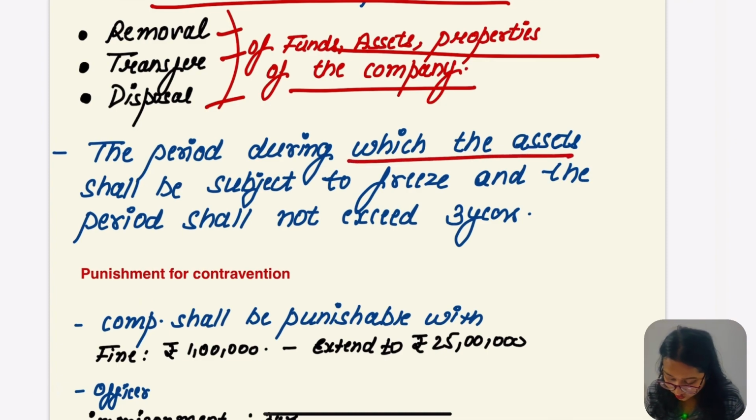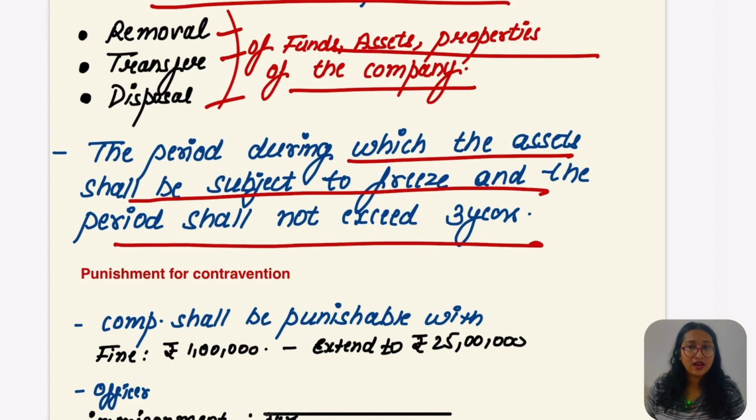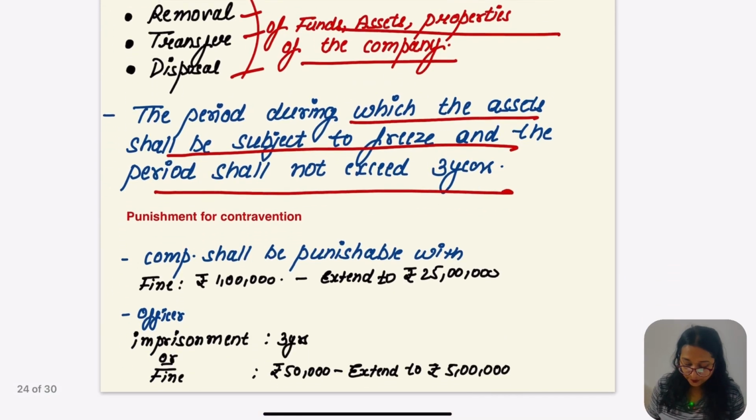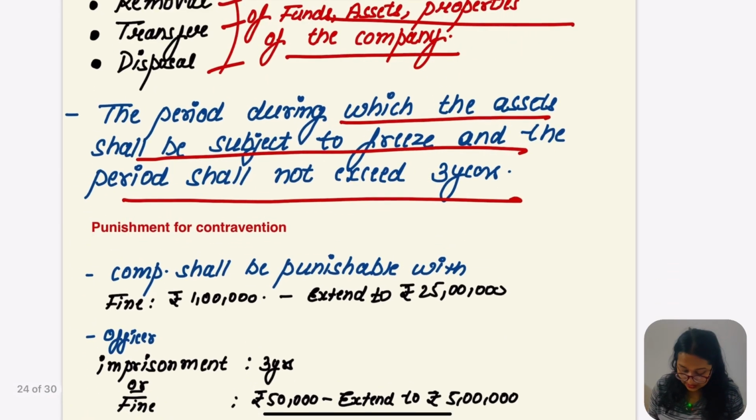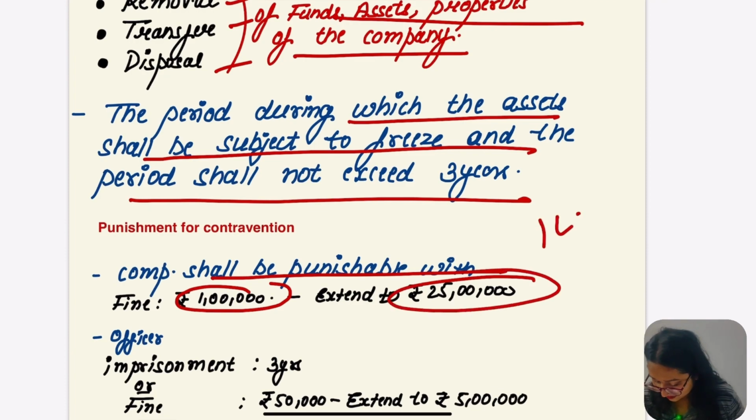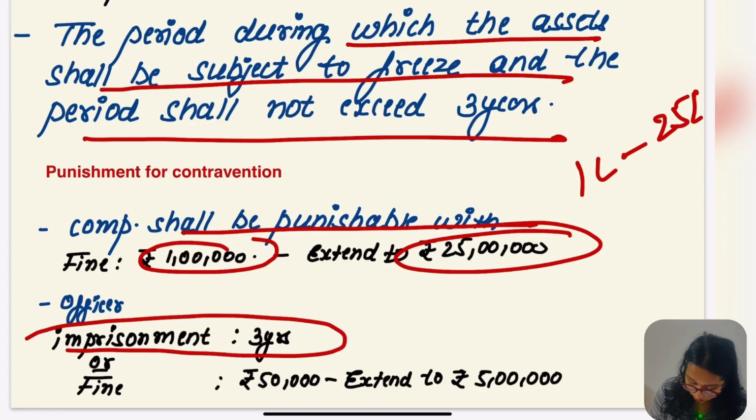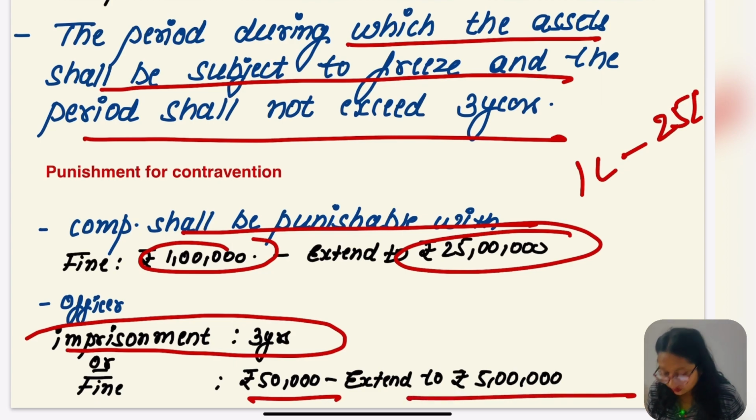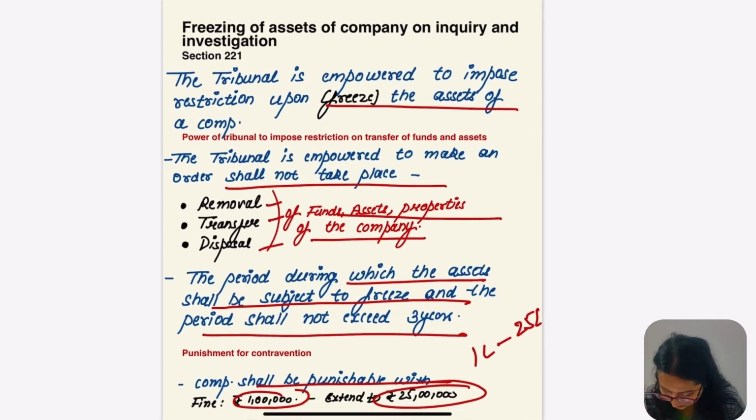The period during which the assets shall be subject to freeze shall not extend beyond 3 years, as I told you. And there is punishment for this contravention: the company shall be punishable with a fine of 1 lakh rupees, extending up to 25 lakh. Earlier the punishments for contravention were different, but in this section the punishment is different. 1 lakh minimum, and imprisonment for up to 3 years or a fine of 50 lakh, extendable up to 5 lakh. Hope this part was clear to you.